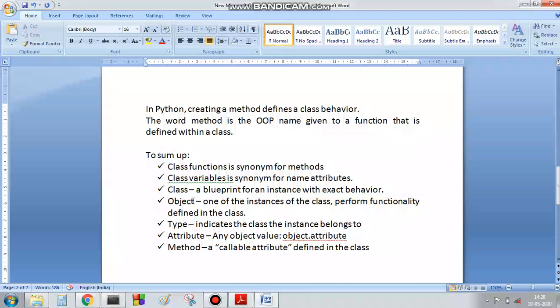That means the object is an instance of a class. And type indicates the class the instance belongs to. That means which type of object, meaning the object belongs to which class. That means the type of an object is the class which it belongs to. And then attribute, any object values, that means object dot attribute. And method is the callable attribute defined in the class, which is nothing but similar to a function.